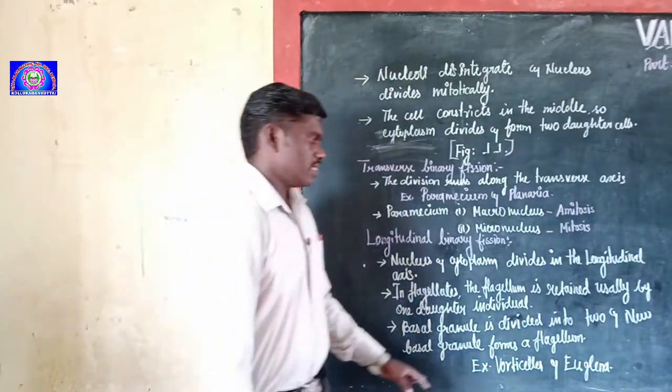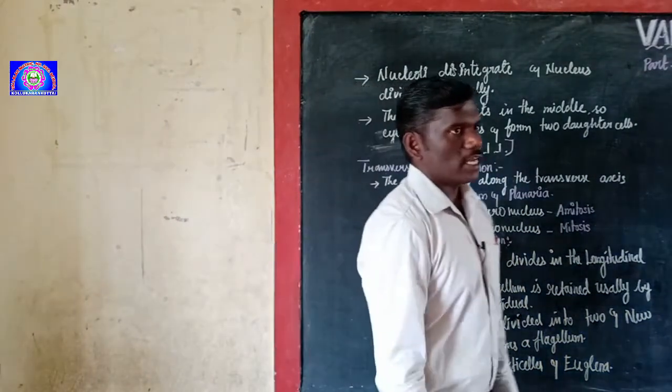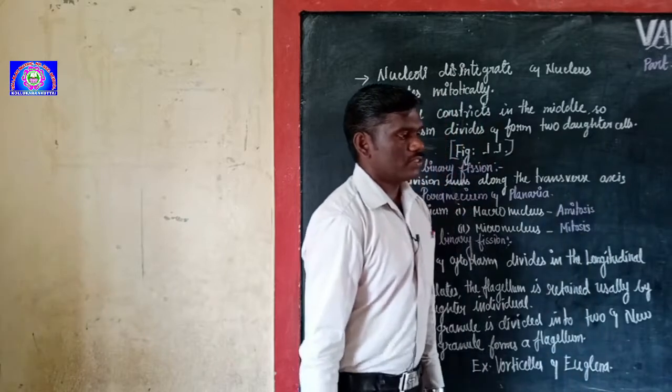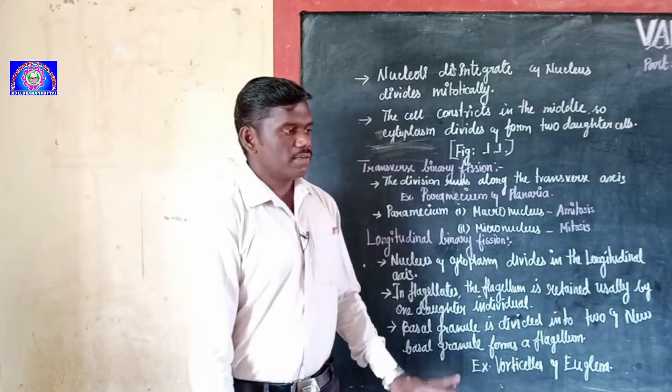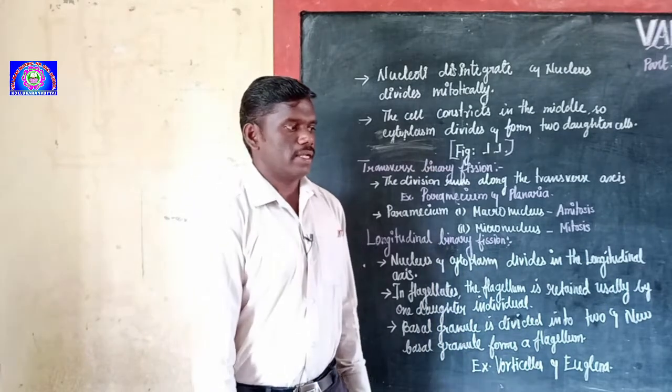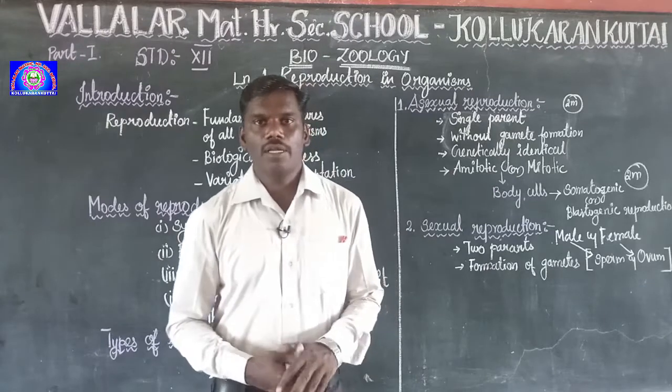Examples are Vorticella and Euglena. The last type is oblique binary fission. Here the division is in an oblique manner. Example is Ceratium.